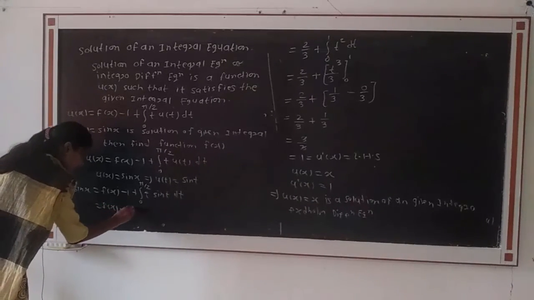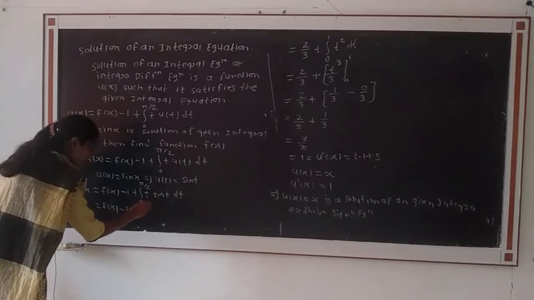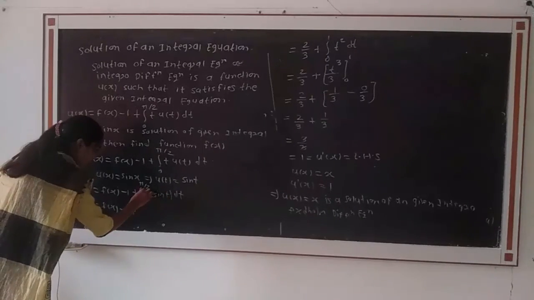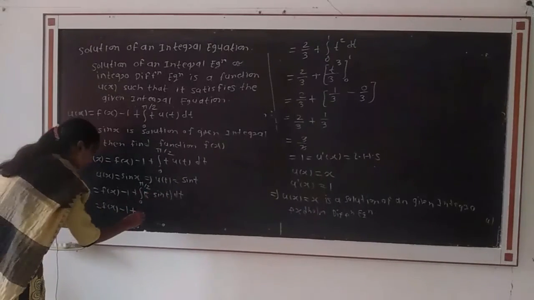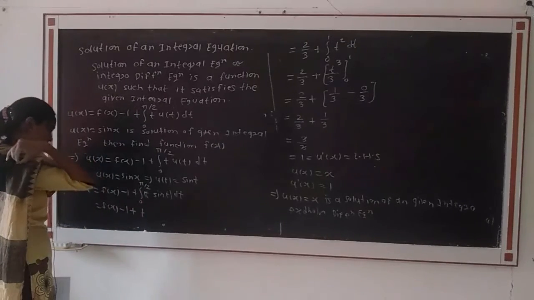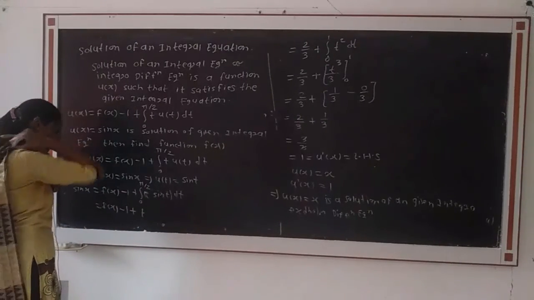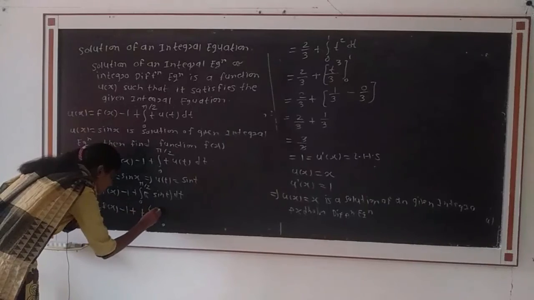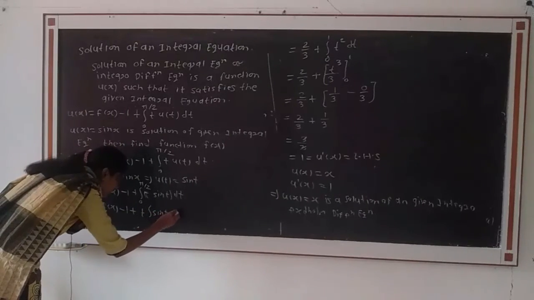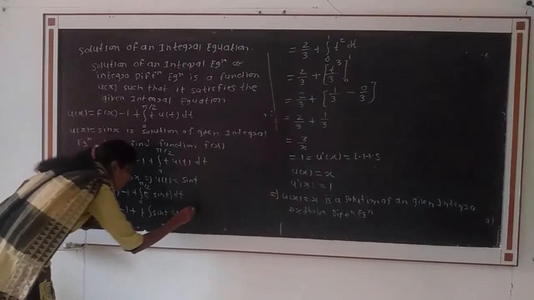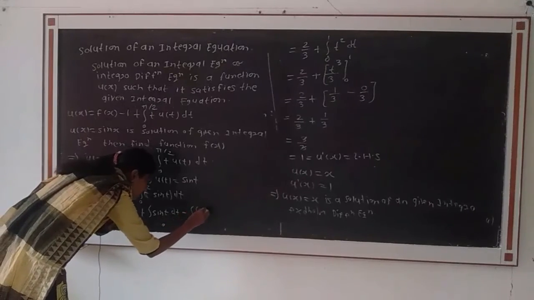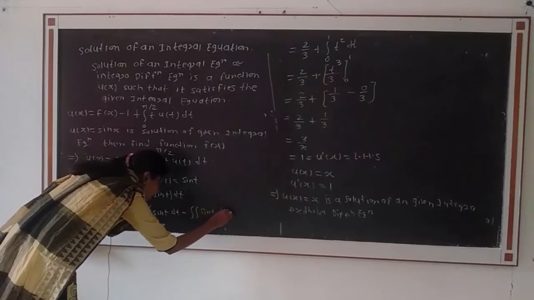That is equal to f of x minus 1 plus, if we take the integration of t into sin t by using the product rule, then t as it is, integration of sin t dt, minus integration of the derivative of t, that is dt by dt, into the integral of sin t, dt.